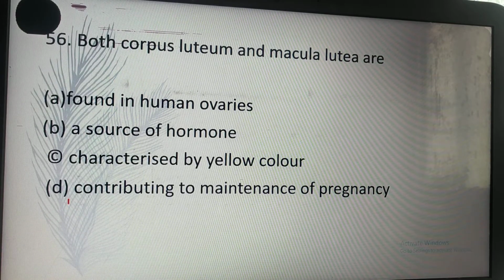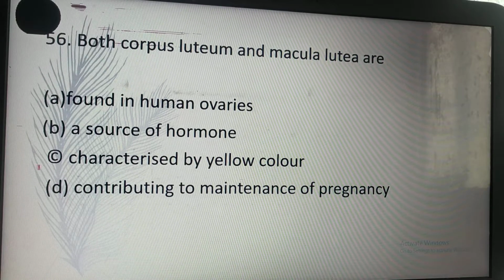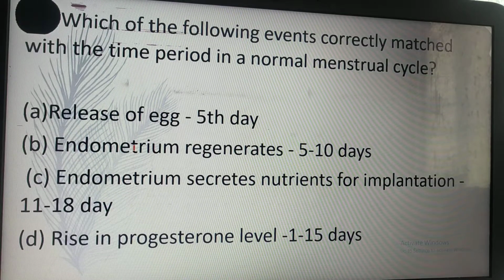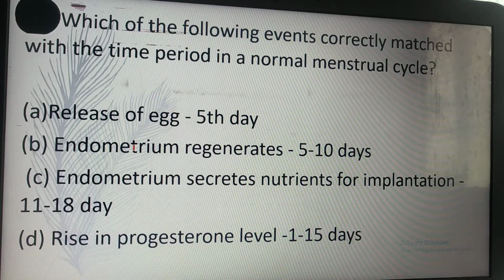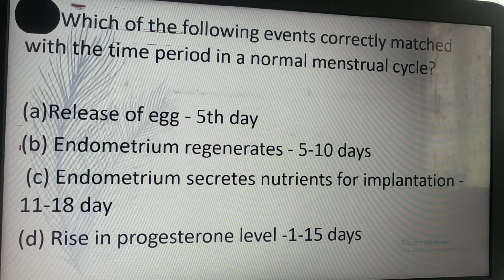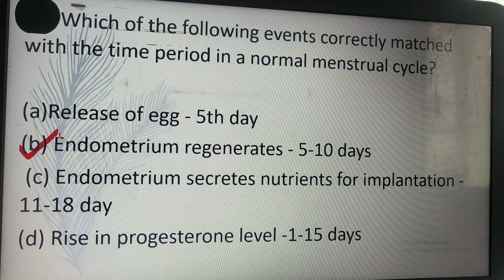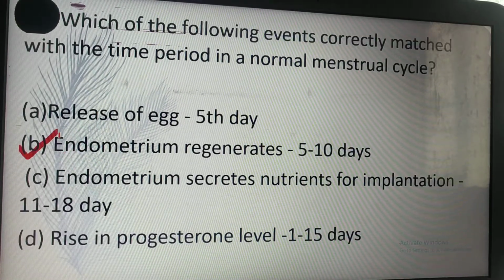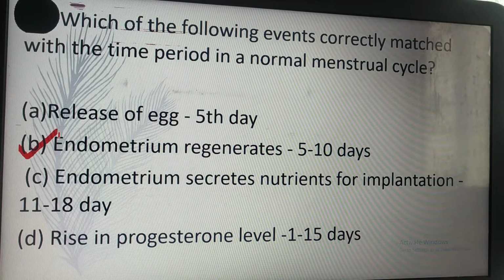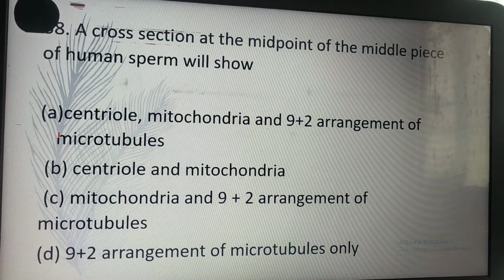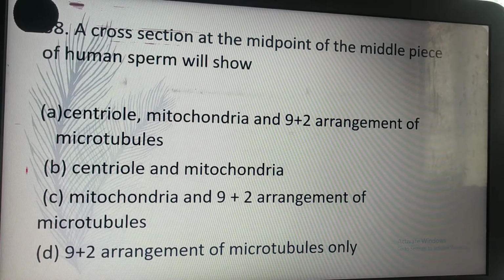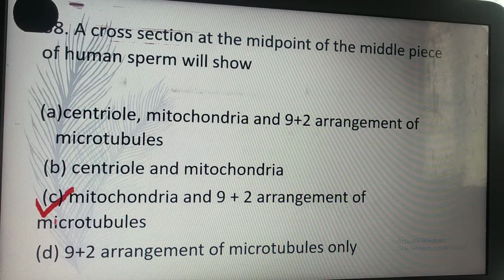Both corpus luteum and macula lutea are C, characterized by yellow color. Which of the following correctly matches with the time period in the normal menstrual cycle? B is endometrium regenerates, 5 to 10 days. A cross section at the midpoint of the middle piece of human sperm will show C. Mitochondria and 9+2 arrangement of microtubules.